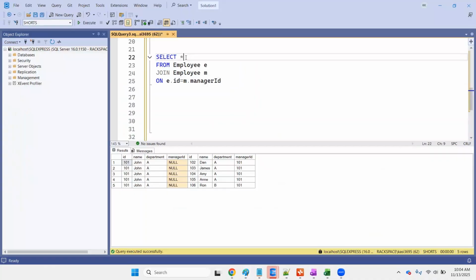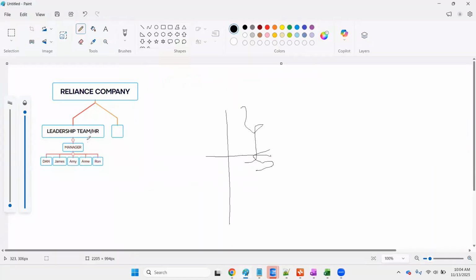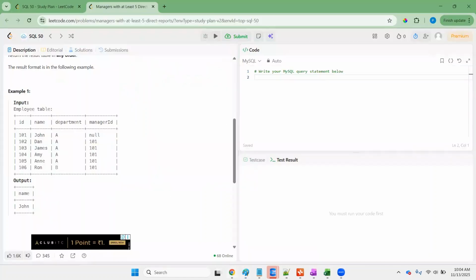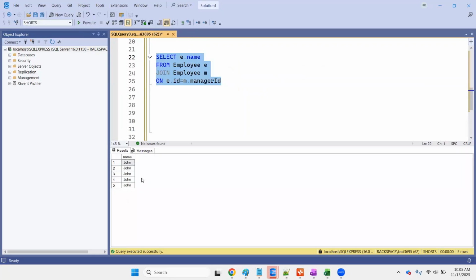If you do the join and get the name from the employee table, we have duplicates, right? So I'm writing the group by.